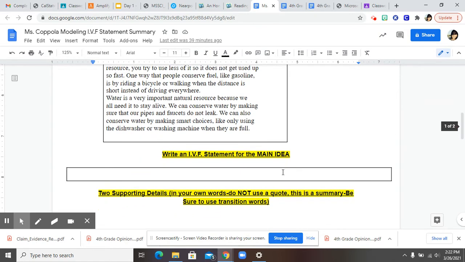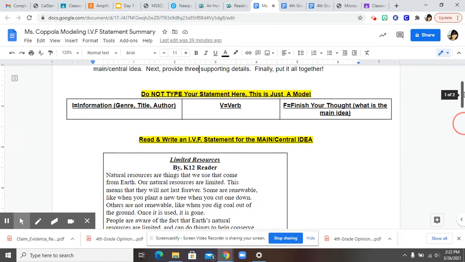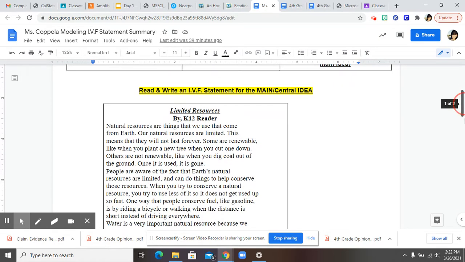So now it's time to break it down. Write an I.V.F statement for the main idea. So let's look at our formula. First, we need to do our information, which includes genre, title, author. So I notice right here, this is the title. Here's the source. There's no author. And I know that this is an article.